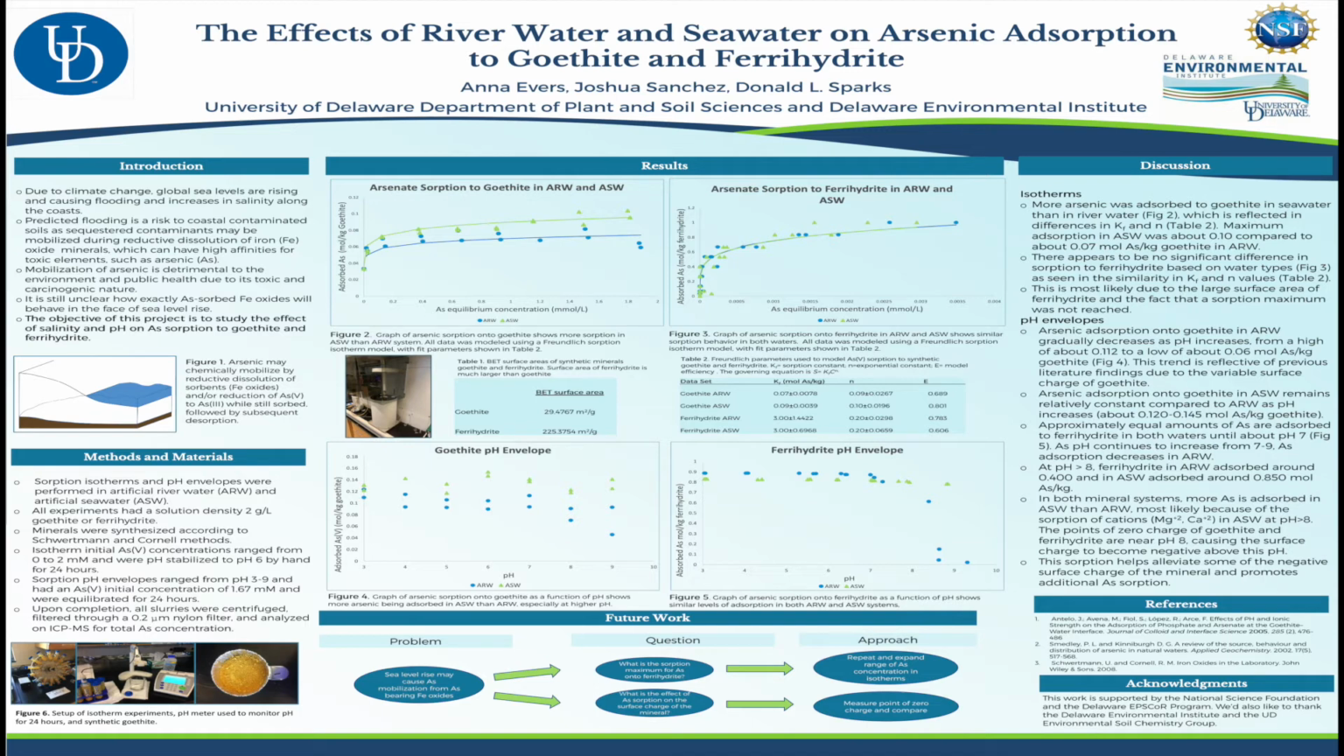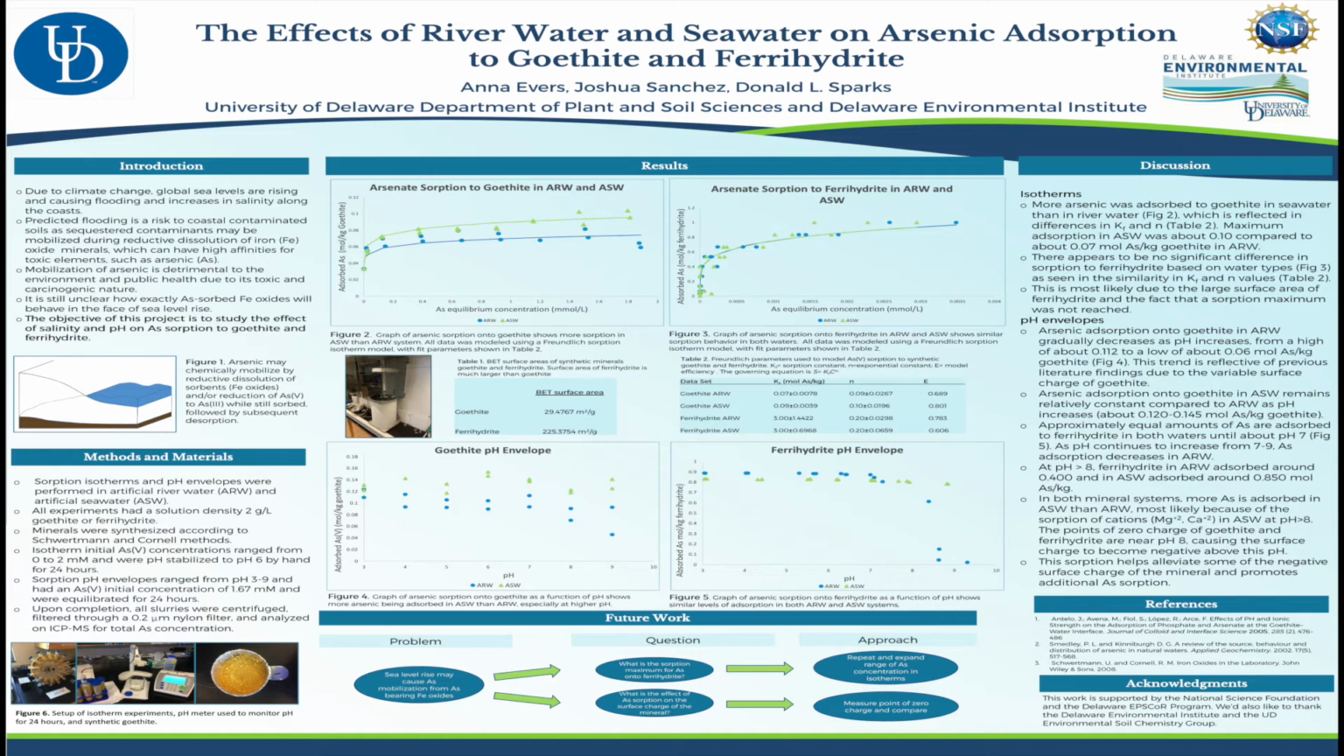As we move on to Figure 4, we can see arsenic absorption onto goethite as a function of pH. Green is once again seawater, and the blue line is once again river water. The x-axis shows pH, and the y-axis is absorbed arsenic. Throughout the pH range for goethite, more arsenic is absorbed in the seawater. In Figure 5, we can see arsenic absorption of ferrihydrite as a function of pH. Here there is not much difference in arsenic absorption until about pH 8.